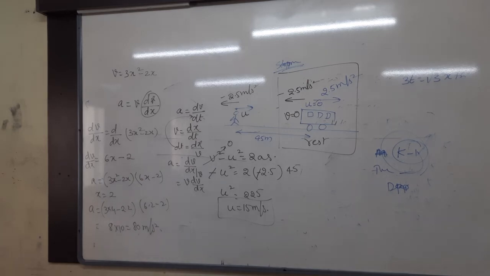Let me repeat. The relation 3t equals root 3x plus 6 describes the displacement of a particle in one direction, where x is in meters and t is in seconds. Then find the displacement when the velocity is 0. What can you do from that?